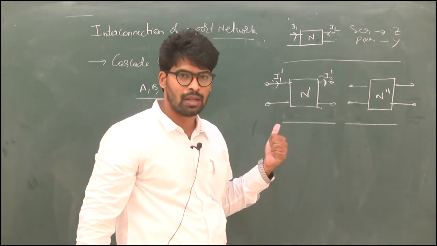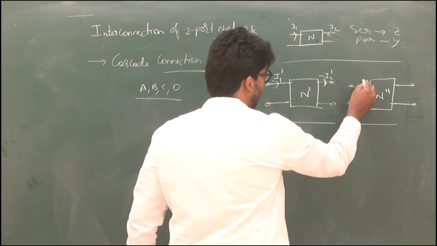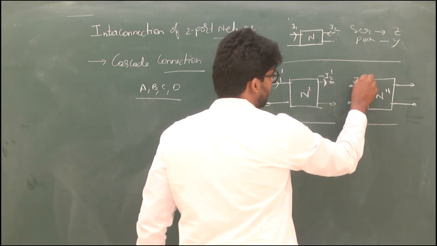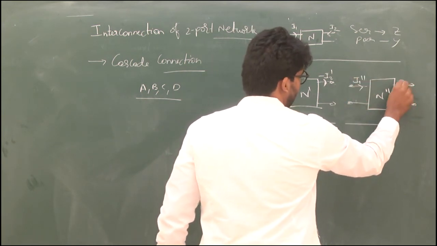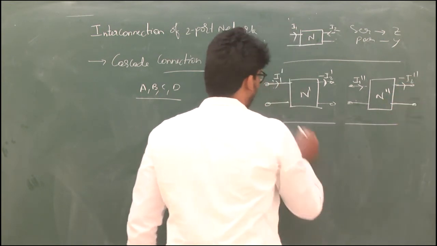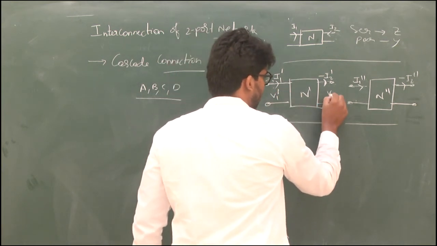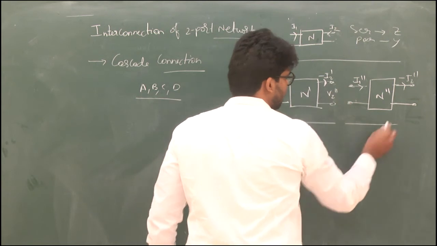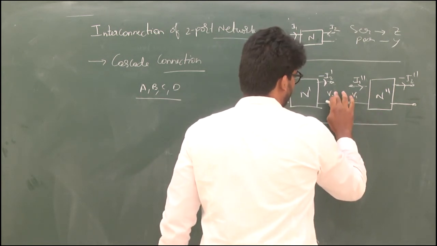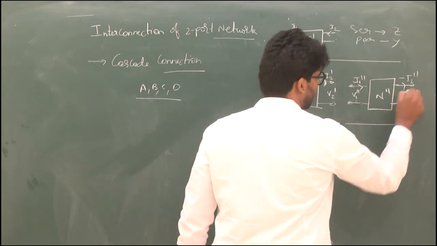For the other network, I name the currents I1 double dash and minus I2 double dash, and the voltages V1 dash, V2 dash, V1 double dash, and V2 double dash.